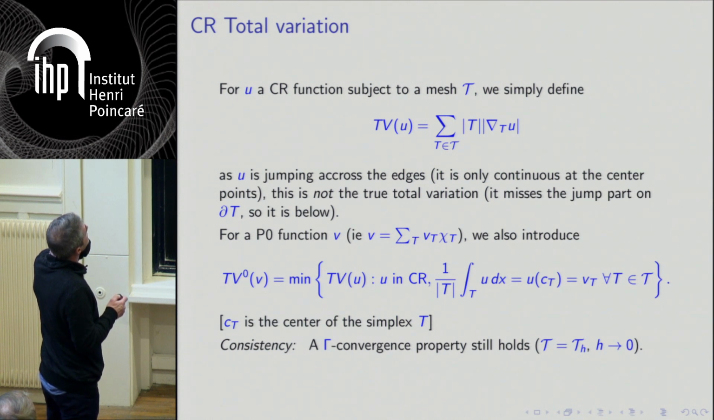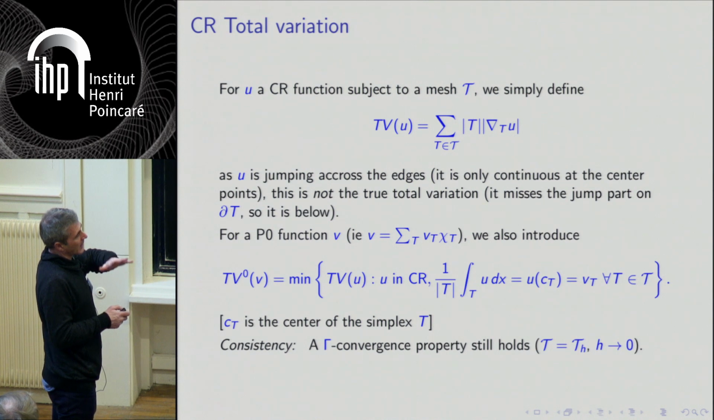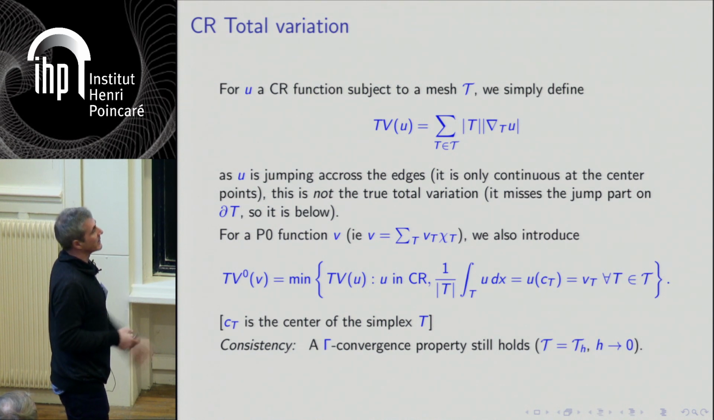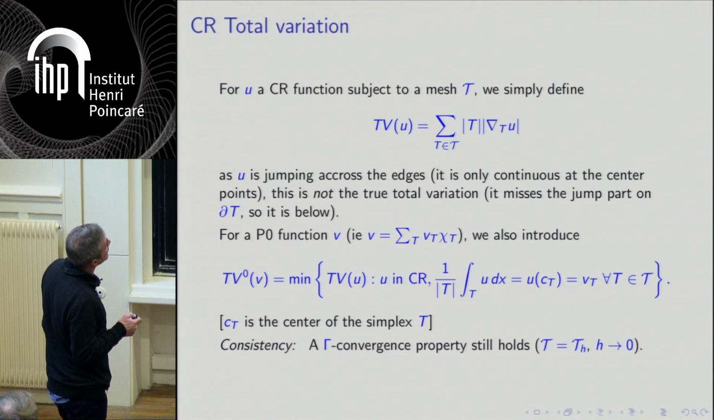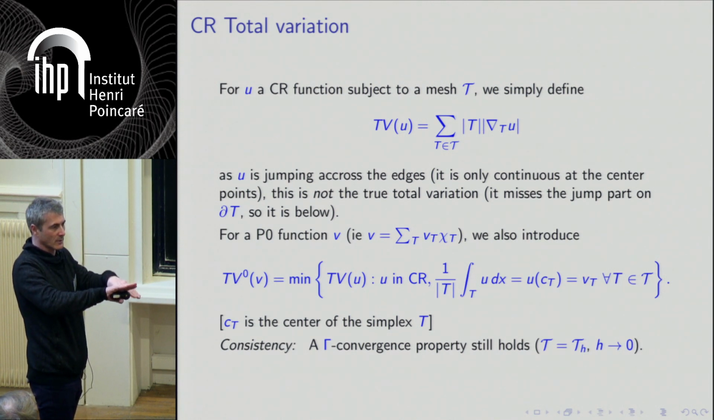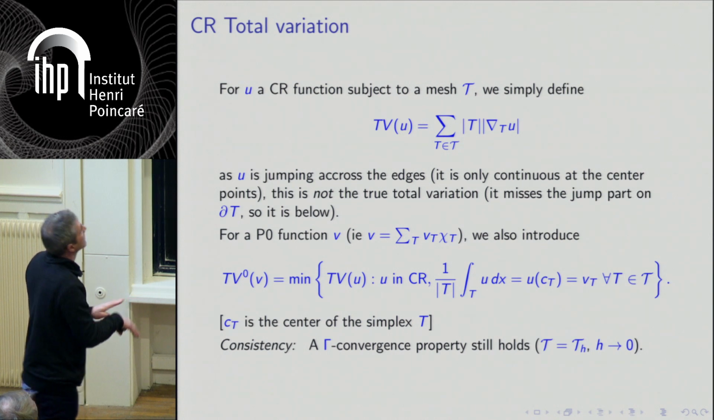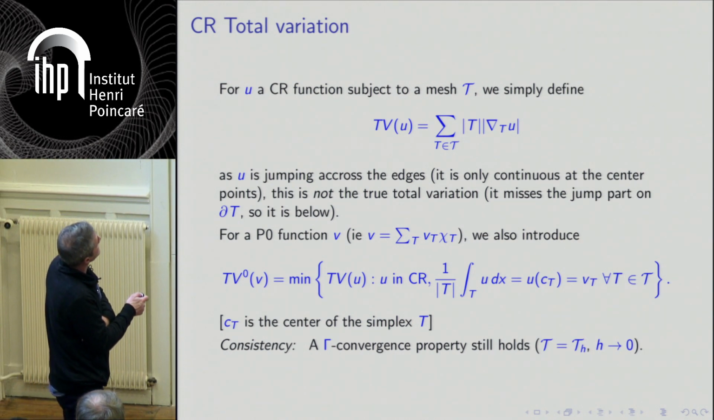You take a function which is, as I said, affine on each triangle and continuous only at the middle of the facets or the edges. And you just compute its variation, but only inside the triangle, and of course you don't count the jumps on the edges or facets. Otherwise it would be a true conforming variation. Here I'm discarding this part. This will raise some issues, but it will have many advantages.